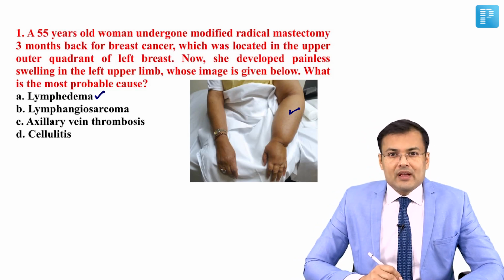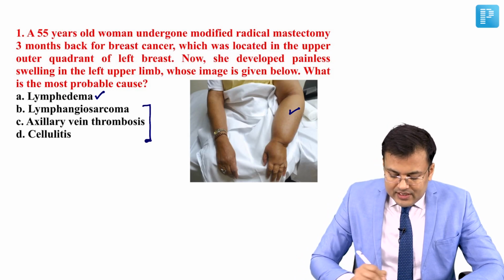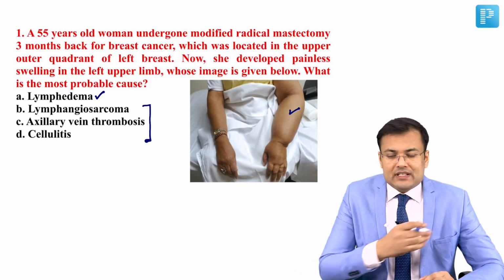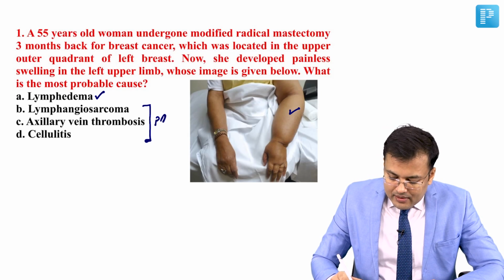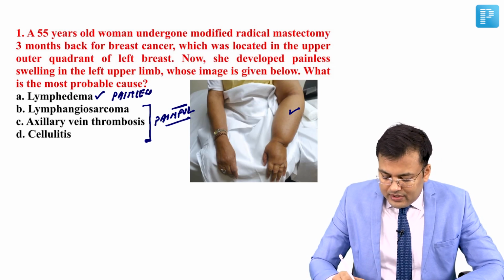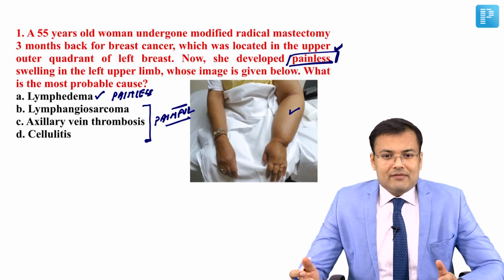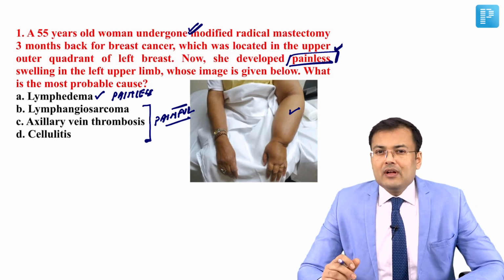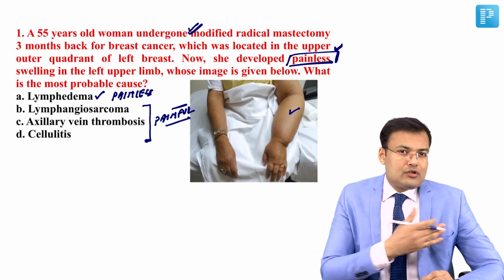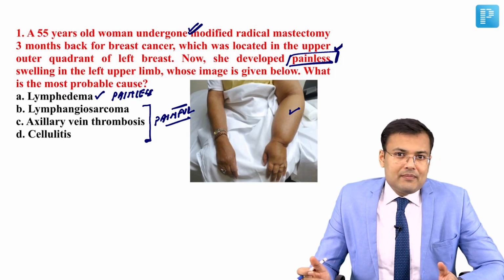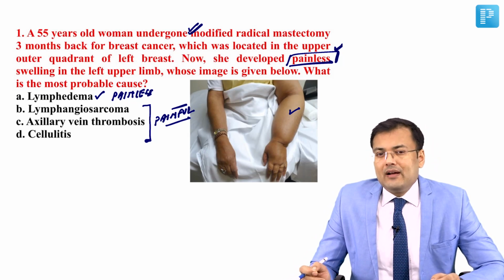It is lymphedema. You know, the rest of these three conditions, lymphangiosarcoma, also known as angiosarcoma, axillary vein thrombosis and cellulitis, all these are painful conditions. Only lymphedema is painless, right? And here you can notice in the question, after modified radical mastectomy, in which we have to perform the removal of level 1 and level 2 lymph nodes, so axillary lymph node dissection was done and the patient developed painless swelling in the left upper limb. So the diagnosis is lymphedema. It is a painless condition.